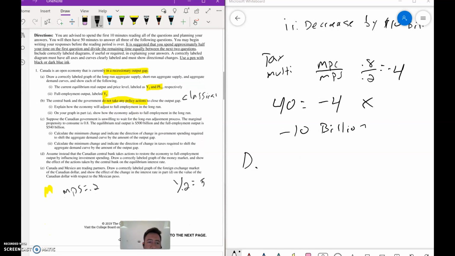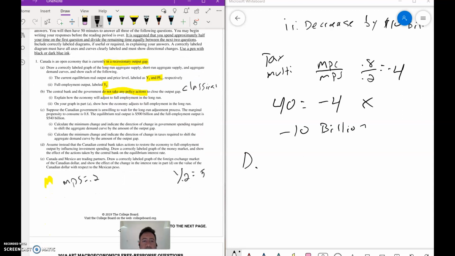D says, assume instead the Canadian Central Bank takes actions to restore the economy to full employment by influencing investment spending, draw a correct label of the money market, and show the effect of actions taken by the central bank. So again, it's worth 2 points for this question. So you draw on the money market. We got Q money.